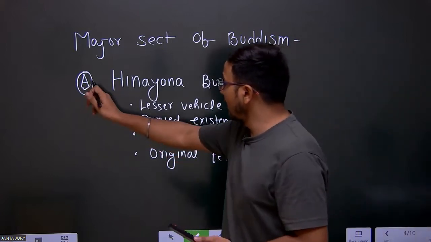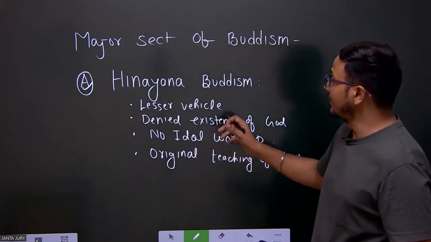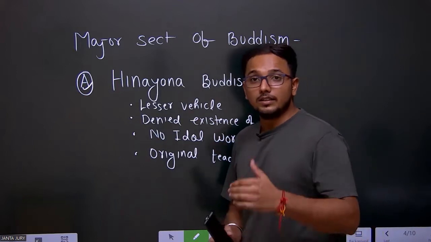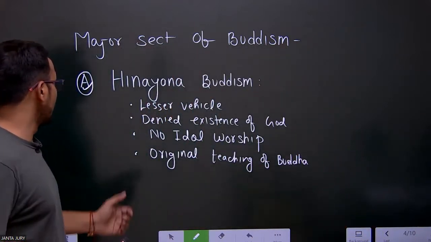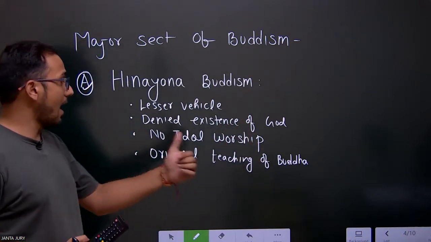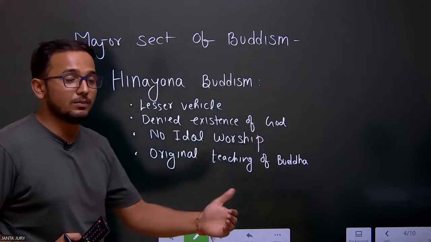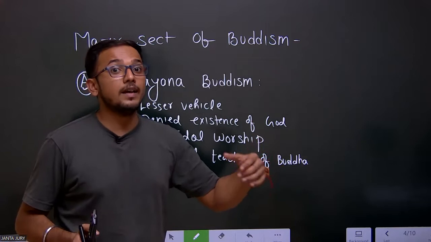Now we will look at Hinayana Buddhism. What was Hinayana Buddhism? This is also known as the lesser vehicle, or Theravada Buddhism. It denied the existence of god, unlike Mahayana Buddhism, where the Buddha was also considered a god, which was a feature of Hinduism.